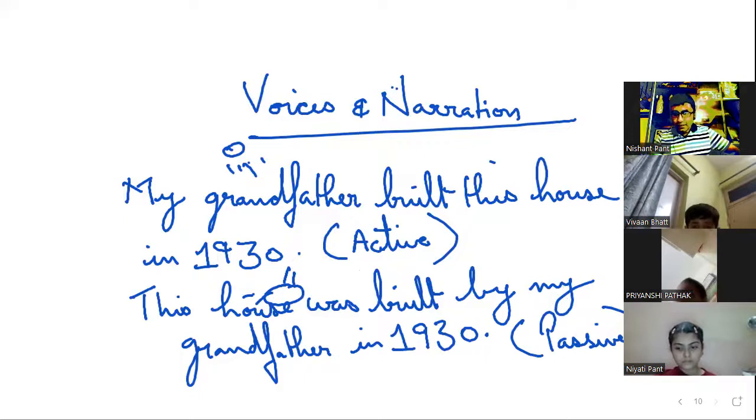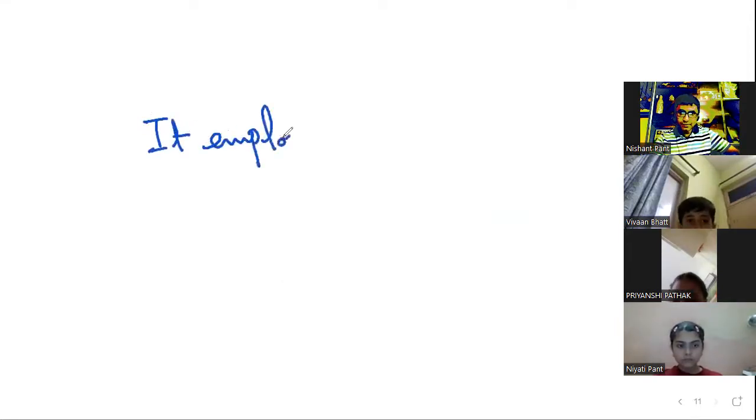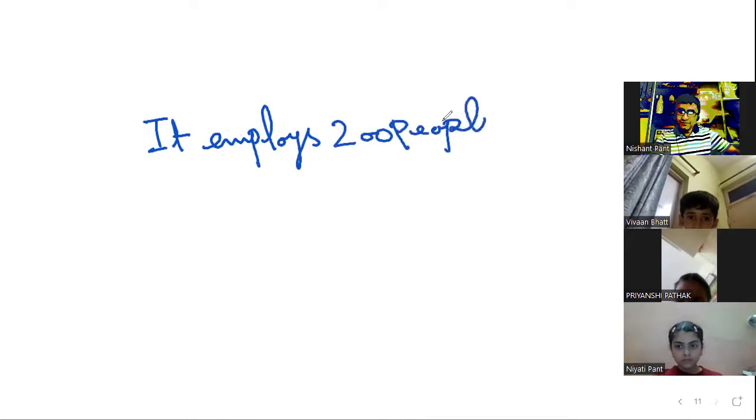So, for example, if I say, you have to identify whether it's active voice or passive voice. It employs 200 people. Yes, Vivan.